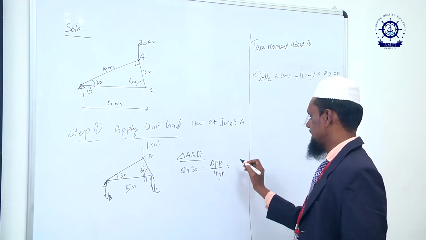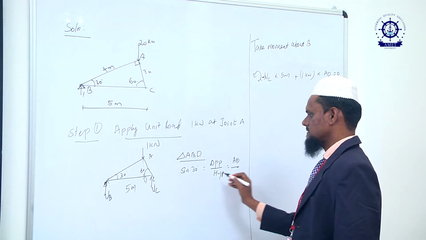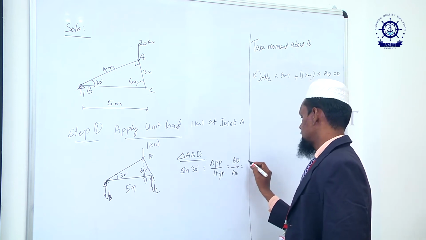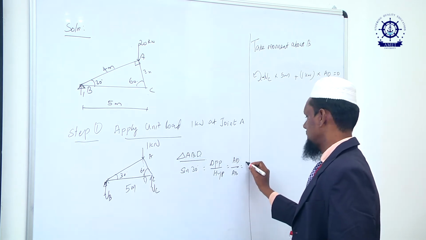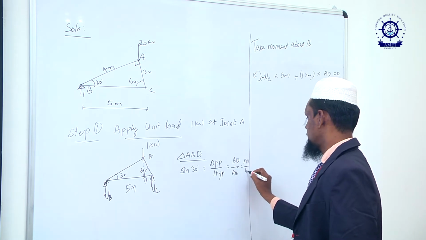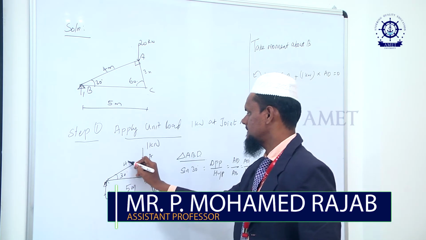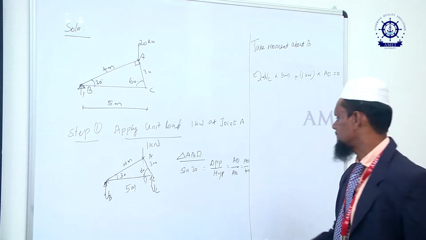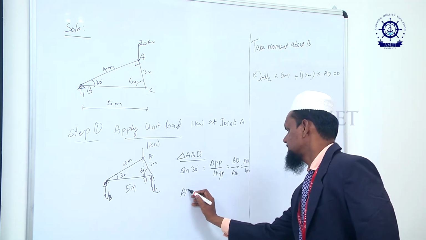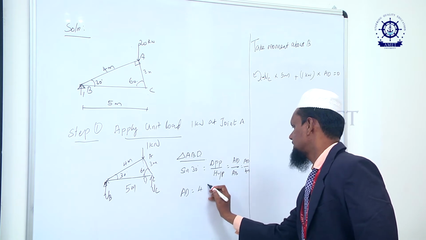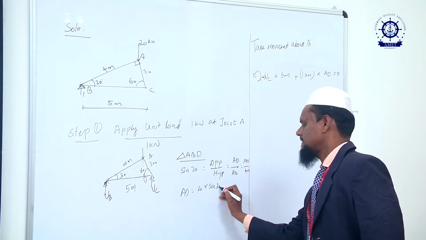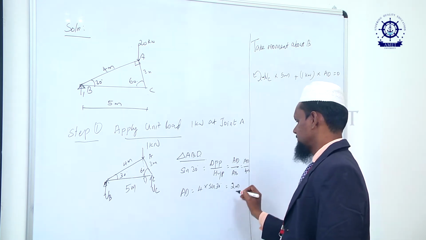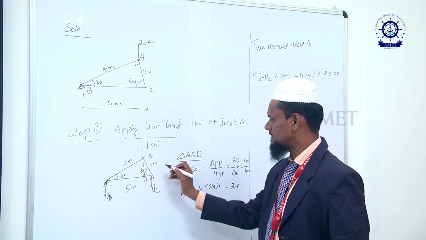The opposite is AD and the hypotenuse is AB, which is 4 meter. Therefore, AD is equal to 4 into sin theta. Sin 30 is nothing but half, so AD is 2 meter.